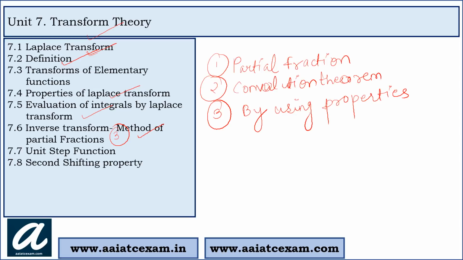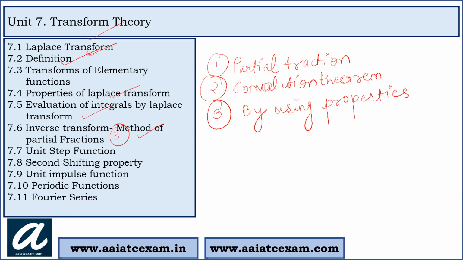Then they ask you question based on unit step function, then second shifting properties, then unit impulse function, then periodic function, and the next topic of this unit is Fourier series. In this, we will study how to identify even and odd function. We will solve the problem based on that. And the last one is how to apply Dirichlet condition for the solution of Fourier series.